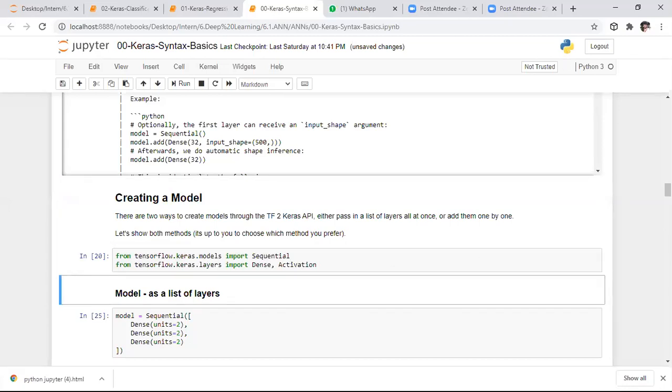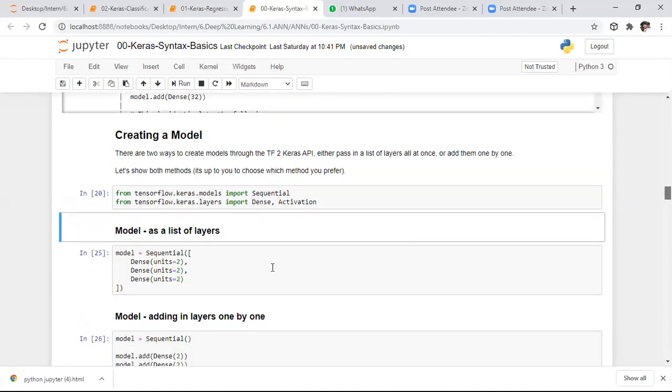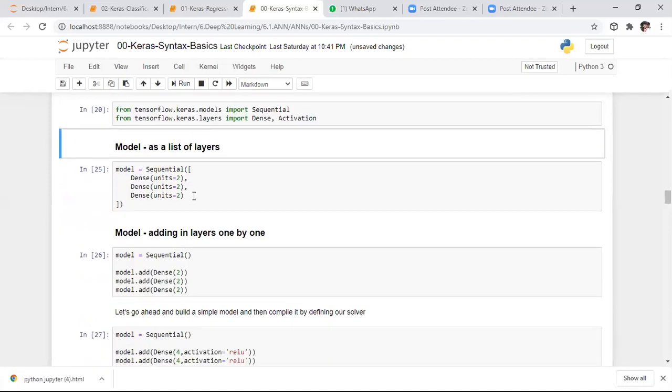After that, we can import these modules in two different ways. One is to specify the different layers within the sequential layer itself, or we can specify them separately. It is better to go with the separate initialization of each and every hidden layer. I'm not suggesting you use the first way. Whenever you want to initialize any hidden layer, it is better to go with this method. It is a very good method.